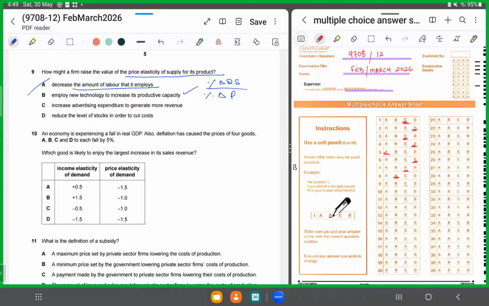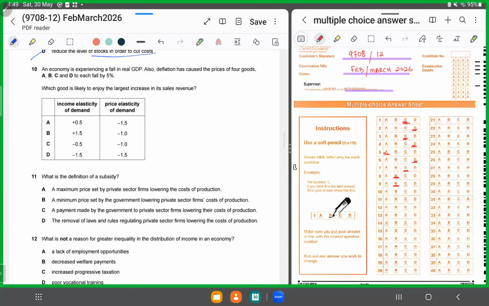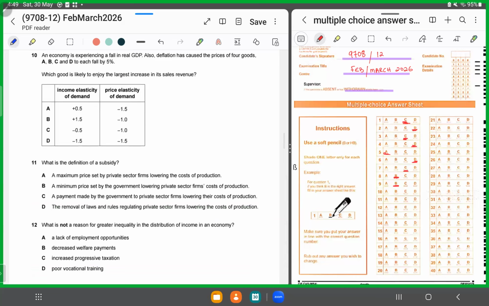C says increase advertising expenditure to generate more revenue. That would be creating demand and not supply. D says reduce the level of stocks. If you reduce the level of stocks, again, he would not be able to improve PES, rather he would decrease PES. So it's not C, it's not D, it's not A. It has to be B, where using better technology is going to help him improve PES.